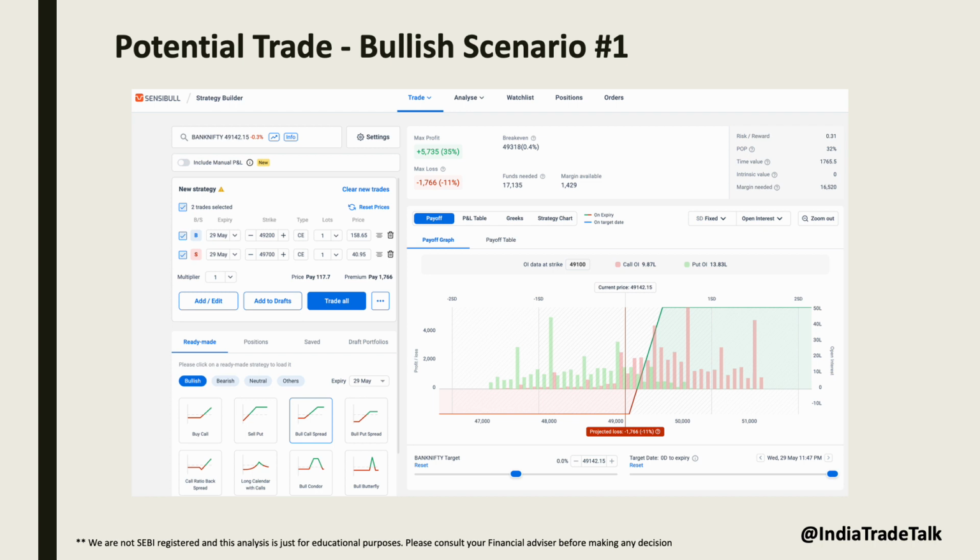If you are a directional trader with bullish view and Bank Nifty approaches its immediate support levels of 49,000 to 49,050, this bull call spread trade setup is for you. This trade offers an impressive risk-reward ratio of almost 1:3. If Bank Nifty shows a directional movement in opposite direction, we can bring the sell strike closer to reduce the potential losses. However, just like in previous scenario, we should avoid making too many adjustments. It's important to accept the loss if our view turns out to be wrong.